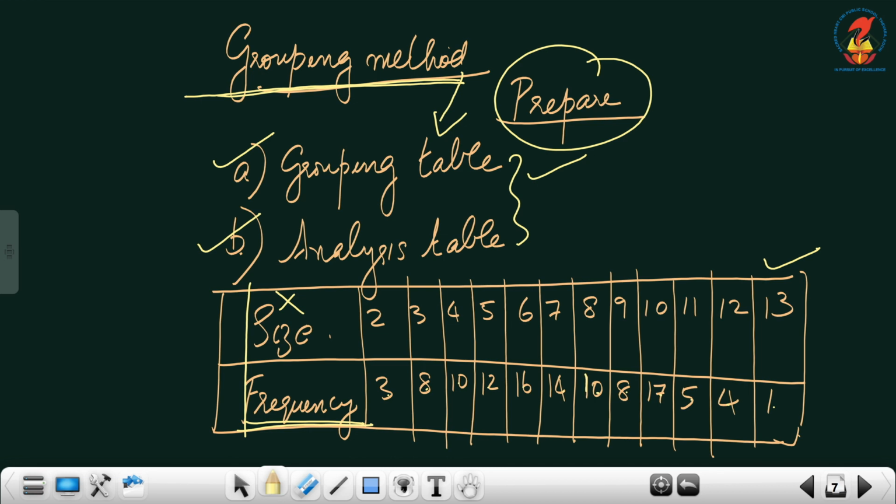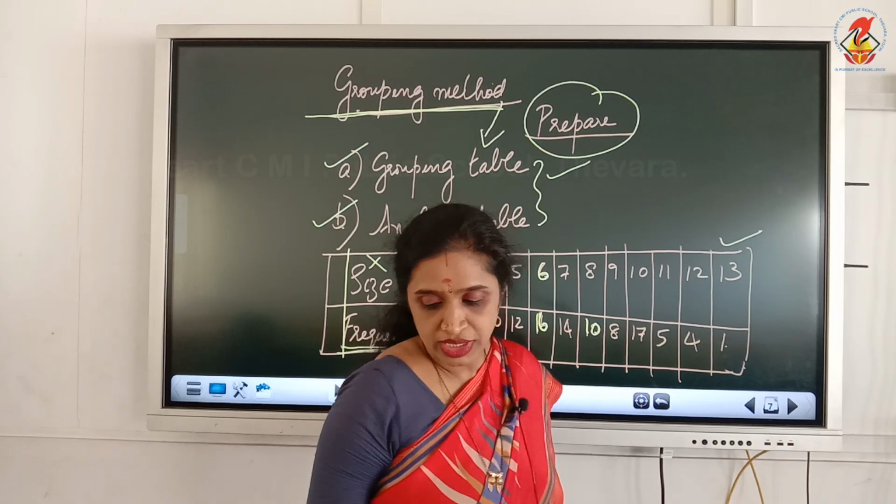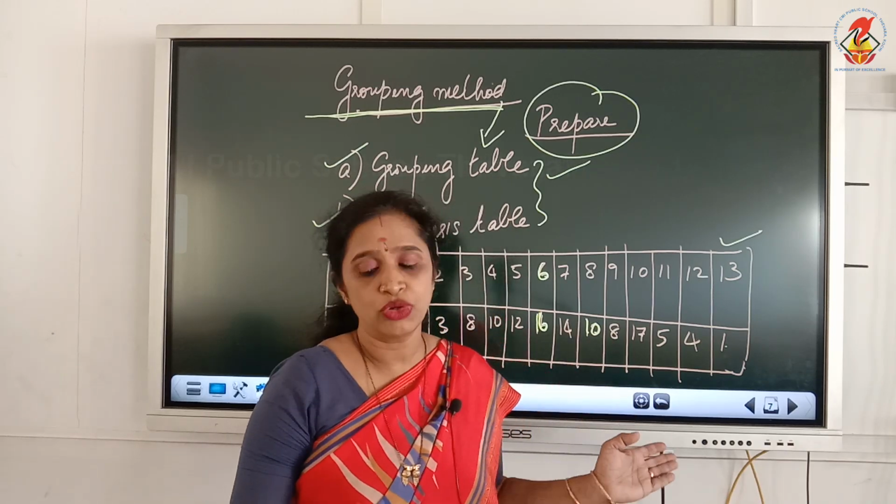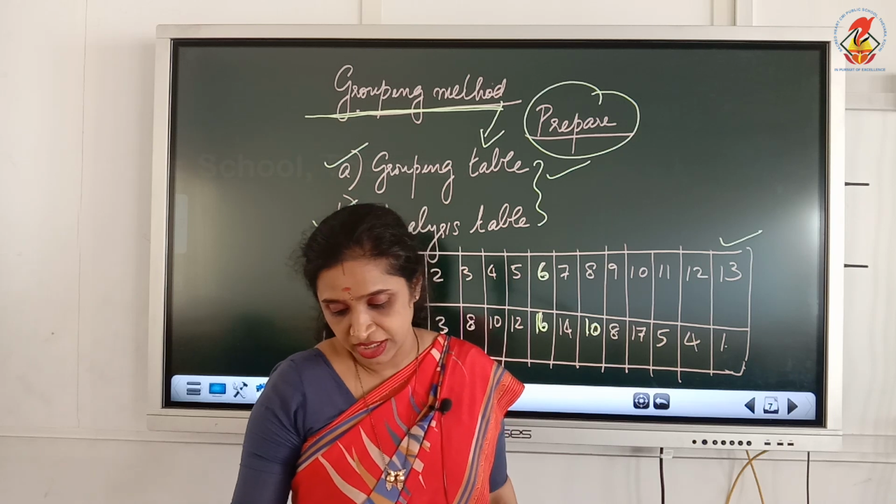Now, the number 10 is repeated 2 times, isn't it? Here you can find the highest value goes for this particular size, that is 6. Therefore, at a glance we can say it is the modal value, isn't it? But we have to do it with the grouping method.